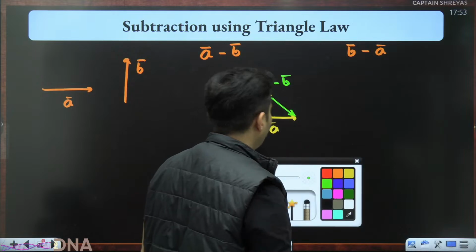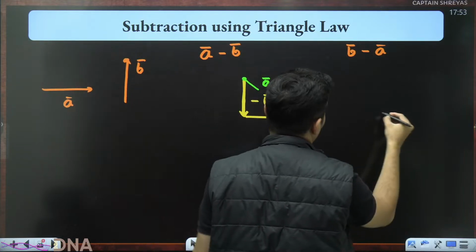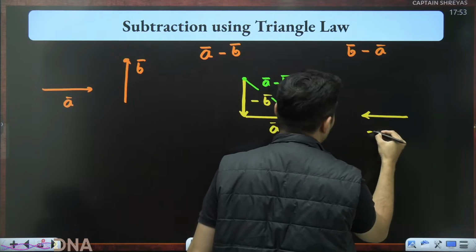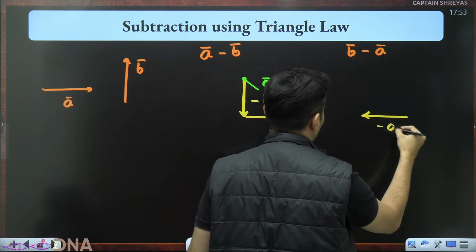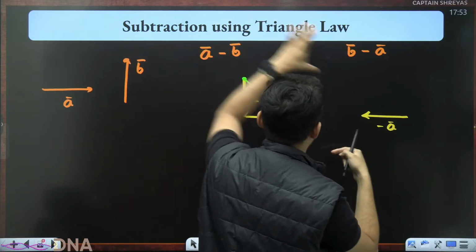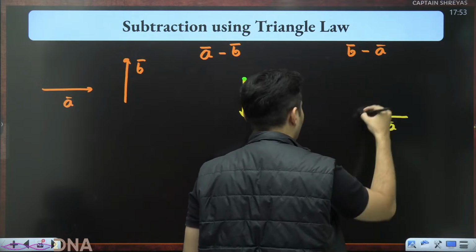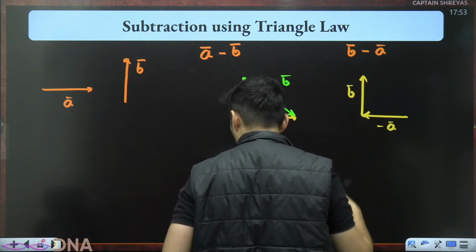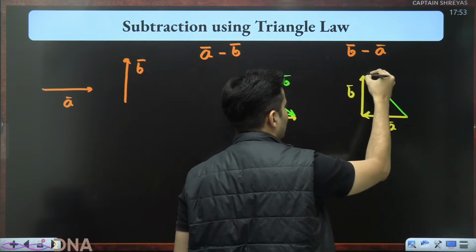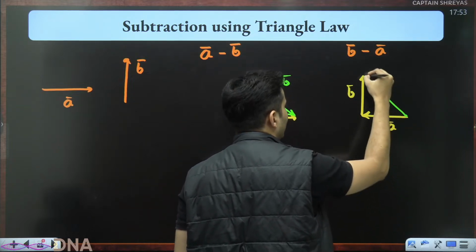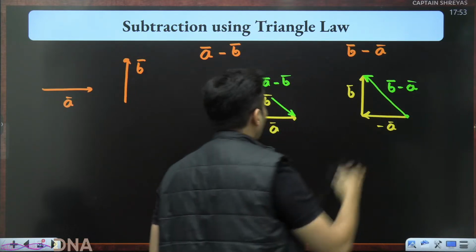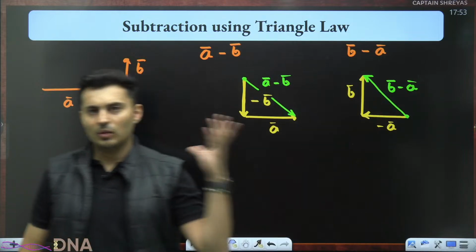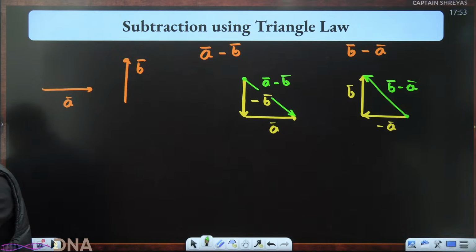Now when I do b bar minus a bar, I have to take negative of a bar. So negative of a bar is basically like this. B bar, I'm just going to put it on top of it as it is over here. I can see a missing side. So this is that missing side. This particular thing started here, ended here. So this is B minus A. Again, you can see they are both opposite to each other, but of the same magnitude.